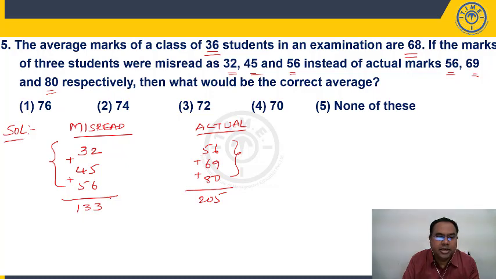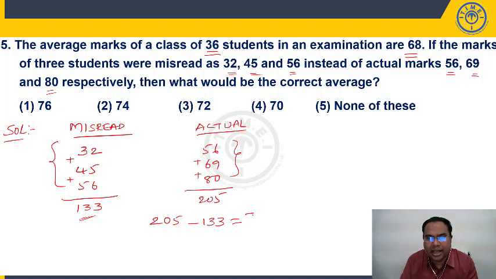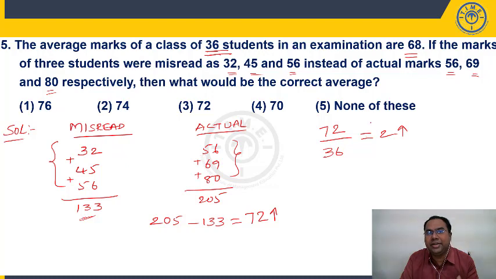That means when we replace these three with these three, while calculating average, we are taking total as 133, but when we replace with these three, we are getting total as 205. So 205 minus 133, if I replace these three numbers with actual numbers, I am taking how much more to the group? 72 more to the group. This 72 you divide among people. How many people are there? 36 students are there. So each student will get how much extra? 2 extra. When each student is getting 2 extra, average will also increase by 2.